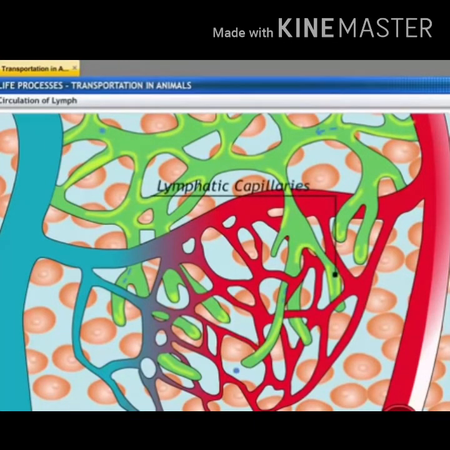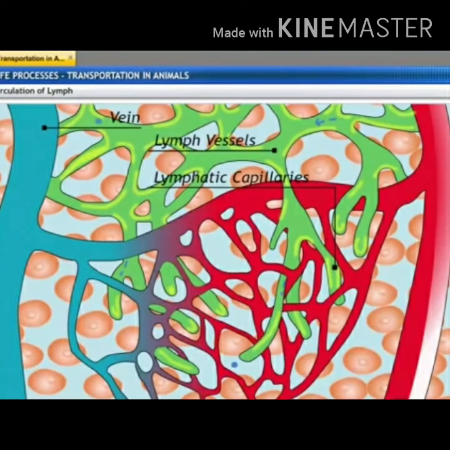Lymph drains into the lymphatic capillaries from the intercellular spaces, which join to form large lymph vessels that finally open into large veins. Lymph carries digested food and absorbed fat from the intestine and drains excess fluid from extracellular spaces back to the blood.